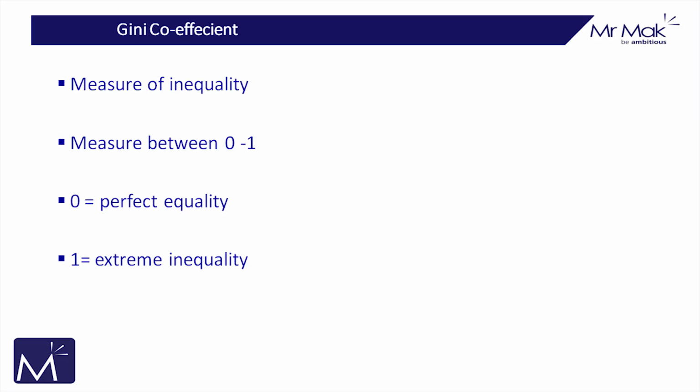So in the country, there may be rich folks like yourself who earn $1 million per month. But you find that's a very, very small minority. The bulk of the country is made up of poor folks, teachers like myself, who perhaps earn, let's say, $1,000 per month. What the Gini coefficient does is it measures the gap in terms of the earnings between people in the country. And it gives you a metric, a figure of 0 to 1.